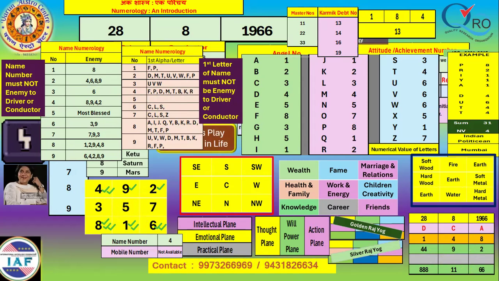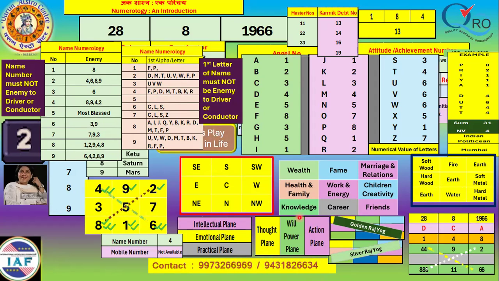So these are the methods. The basic purpose of this presentation is to make you learn that in the beginning, when you are finding the name, you must first ensure that the name number does not start with any enemy number, so that hurdles, problems and difficulties do not occur in life.